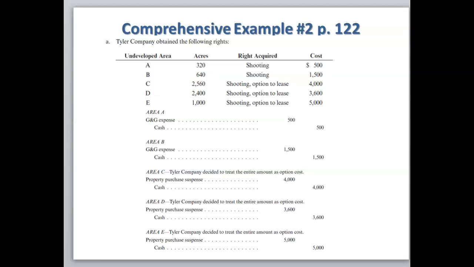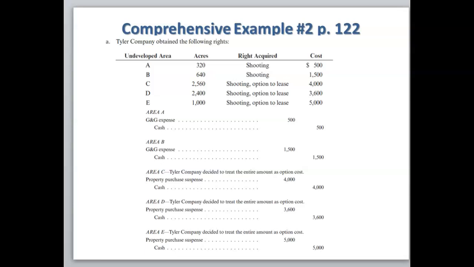So to record the transactions for area A, we're going to debit G&G expense for $500 and credit cash. We're going to do the same thing for area B: debit G&G expense of $1,500 and credit cash. On area C, we're going to put this into suspense until it's determined whether to lease the property or not.